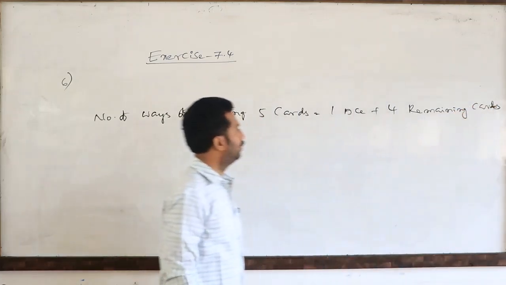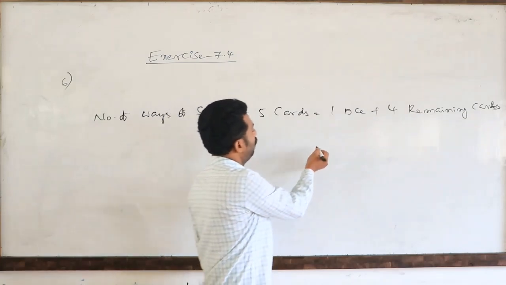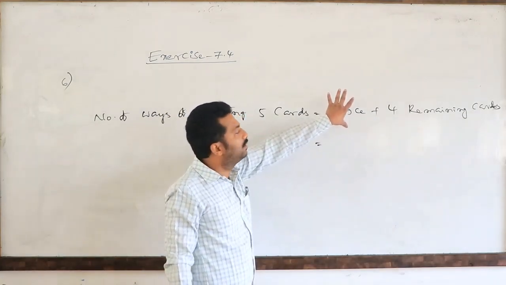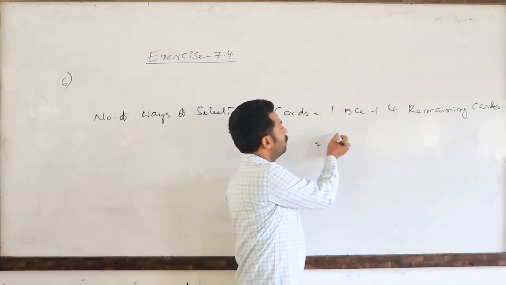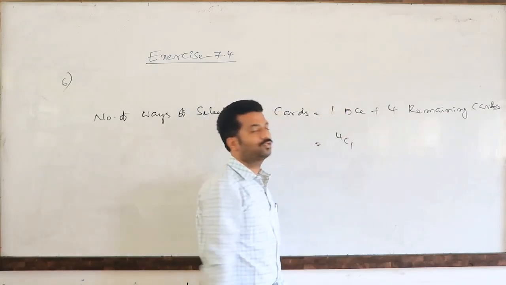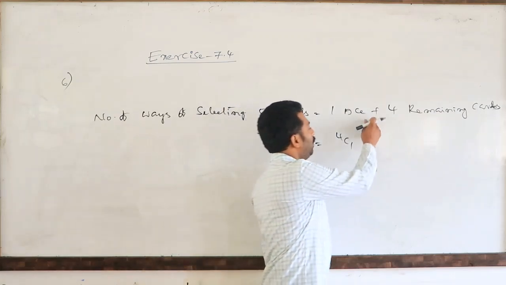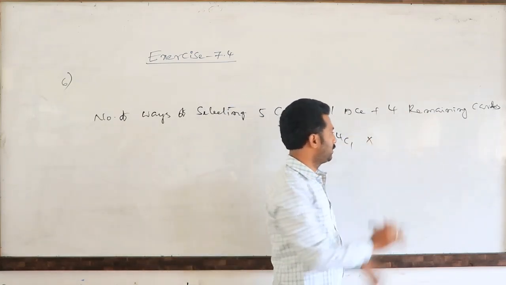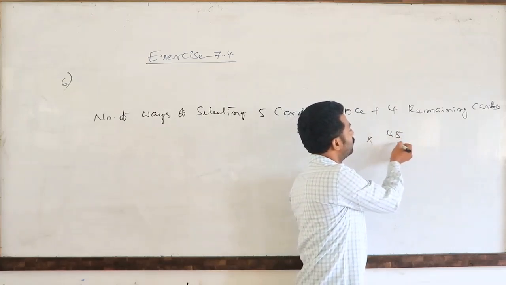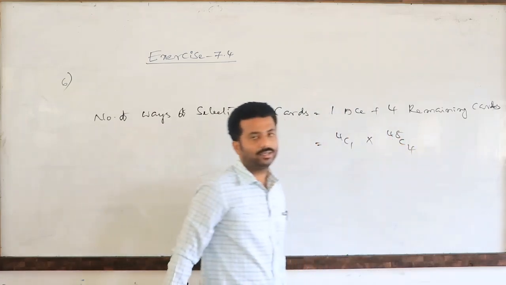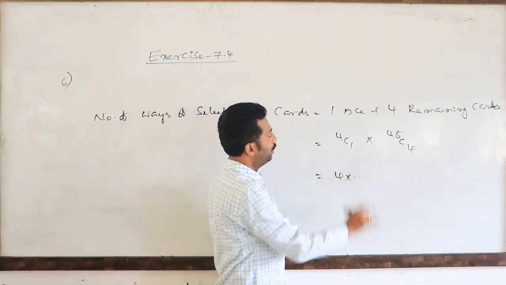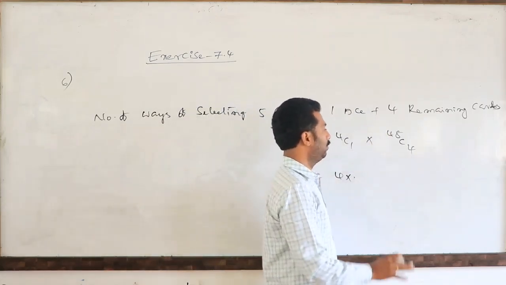Total 52 cards are there. In these 52 cards, how many ace cards will be there? 4. So out of 4 ace cards, one we have to select. Work is not completed. And the remaining 4 cards come from the remaining 48 cards. So 4 can be selected. So how many ways? This is 4 into 48C4.